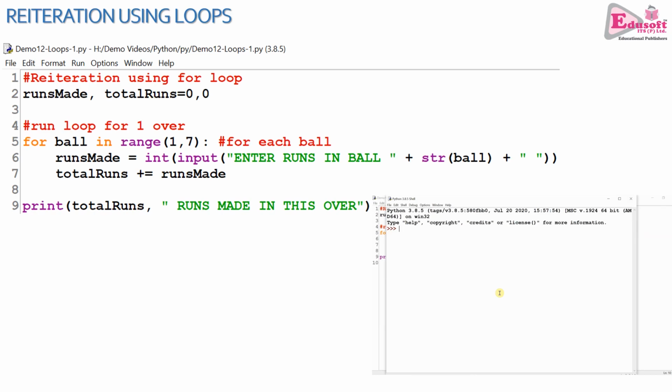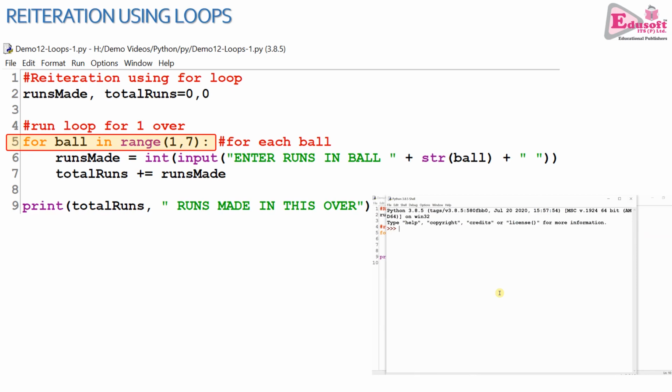This program is accepting the runs made by the player in each ball in an over. Now, whatever runs are entered by the user one by one for each ball, those runs are accumulated in a variable. They are totaled into a variable. And finally, that total runs made in that over is being displayed in this program.